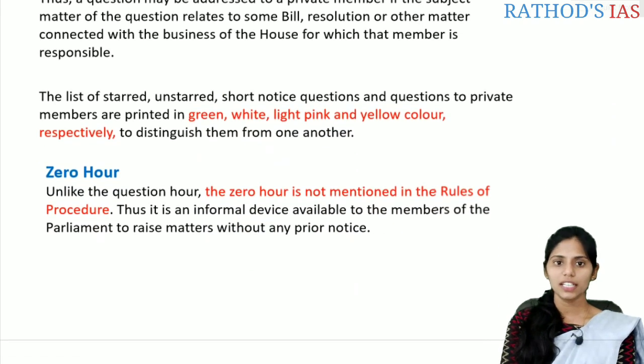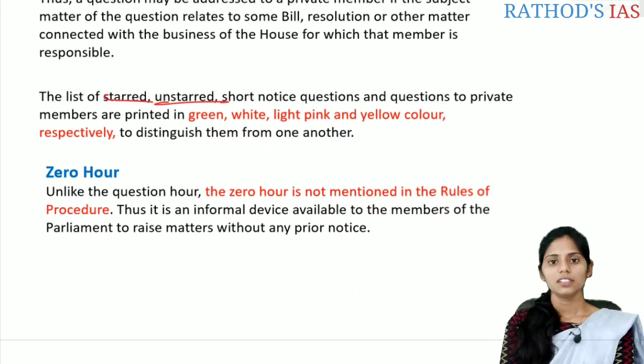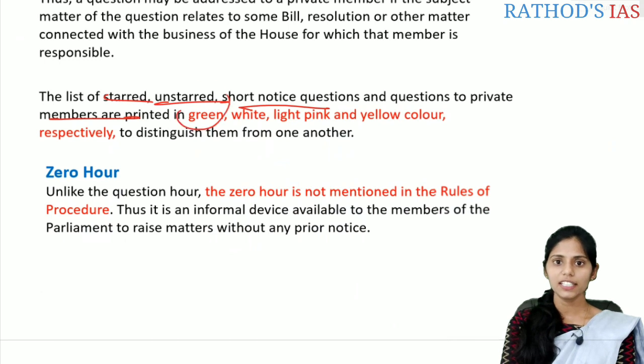The lists of starred, unstarred, short notice questions and questions to private members are printed in different colors, like green, white, light pink and yellow, mainly to distinguish them from one another.